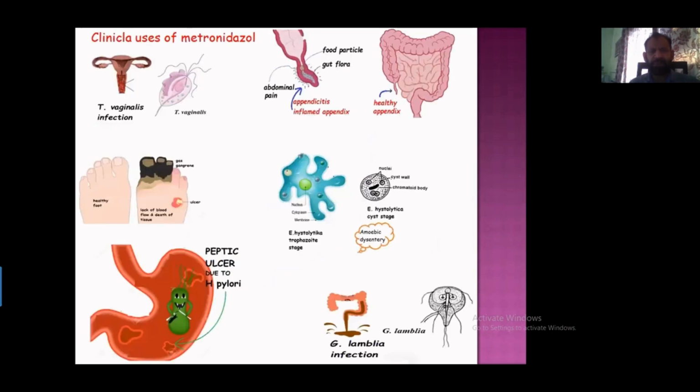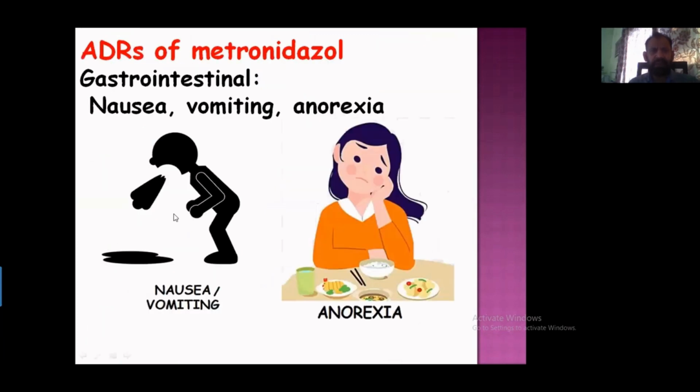Here is the overview of all the infections which are treated by metronidazole. Now let's talk about the ADRs related to metronidazole. Metronidazole can cause different ADRs, which are basically dose related. At higher doses, the ADRs can occur.